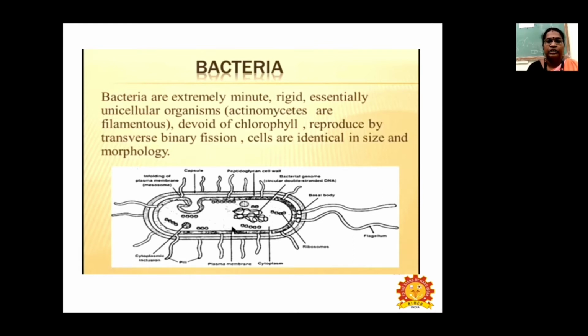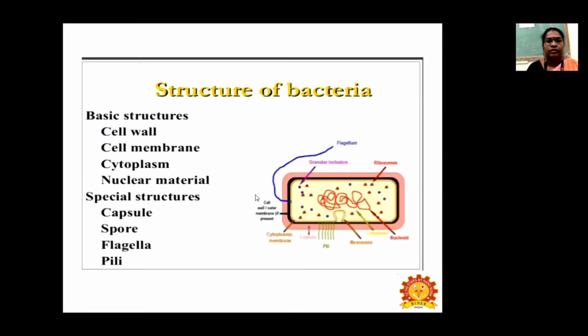So the below picture is showing the basic structure of the bacteria. So they have a cell capsule, and they have internal organs, they have a basal body, they have a moving organ which is named a flagellum, and they have internal organs like cytoplasm, plasma membrane, and bacterial genome, etc. So the structure of bacteria.